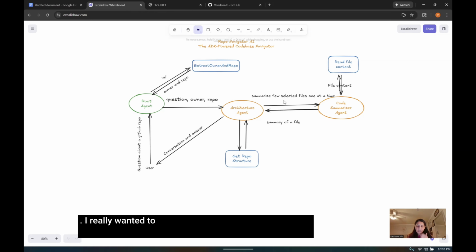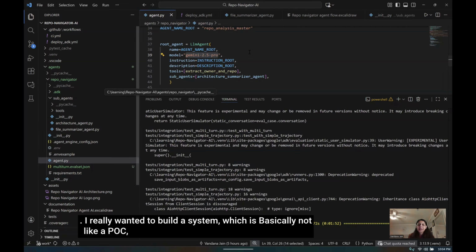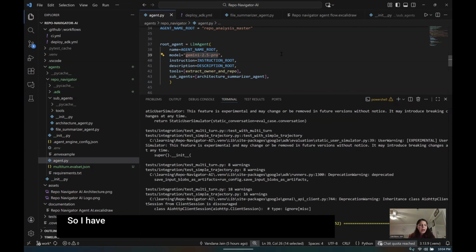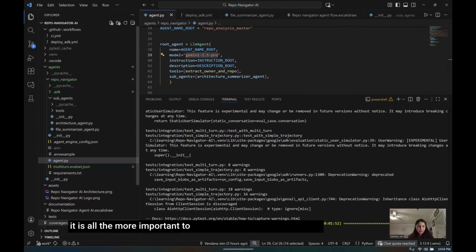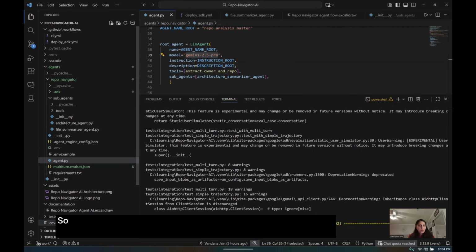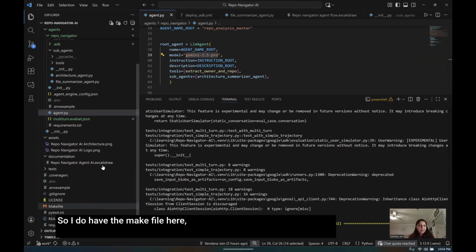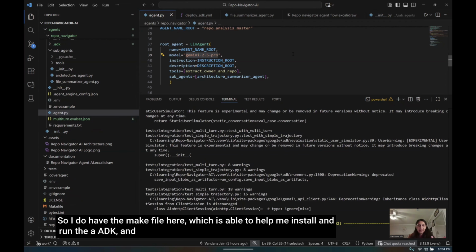I really wanted to build a system which is not like a POC, but something which can go to production. So I have this particular repository, which has all the good software engineering practices, which are all the more important in agentic AI development. I have the Makefile here, which helps me install and run the ADK, the CLI, the web, and all of that good stuff.